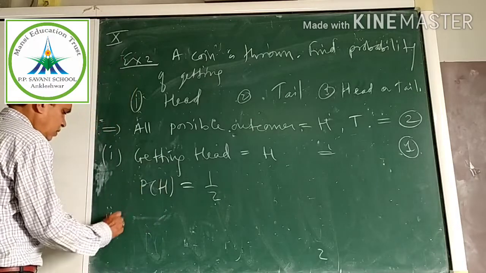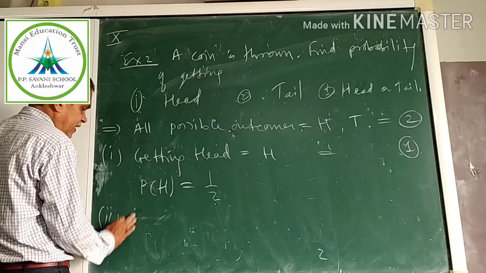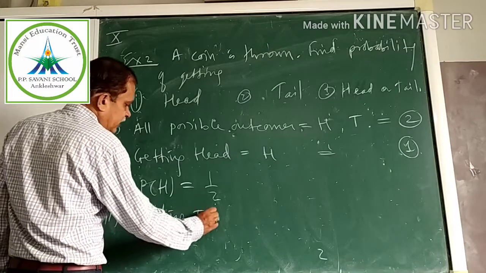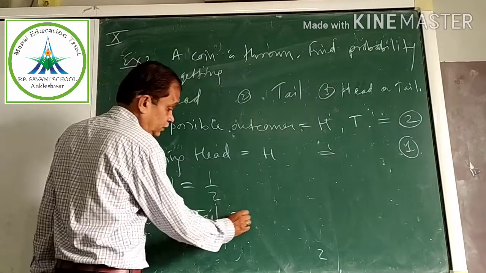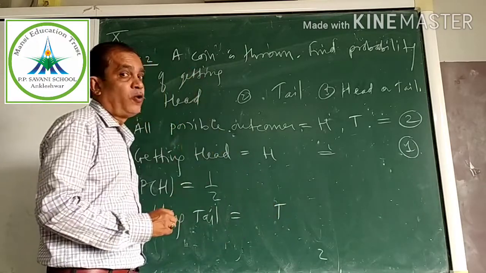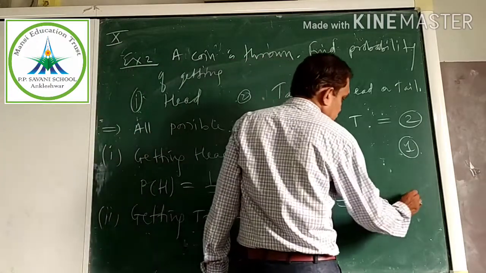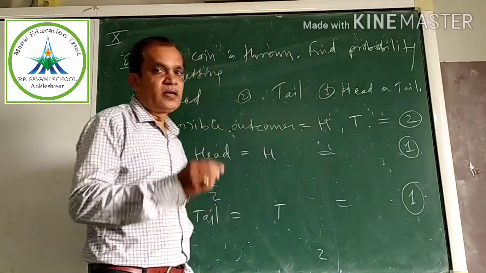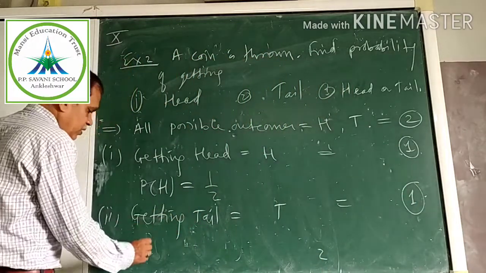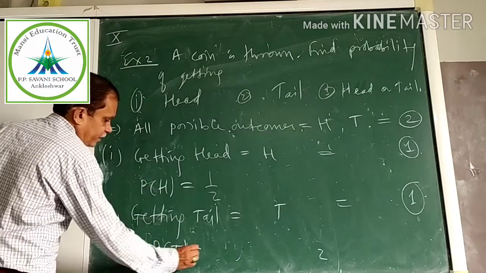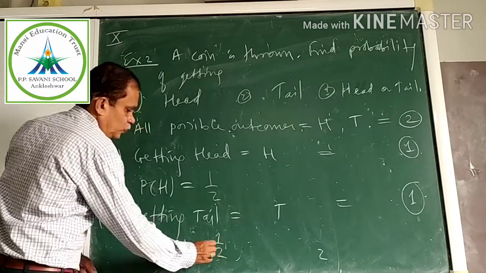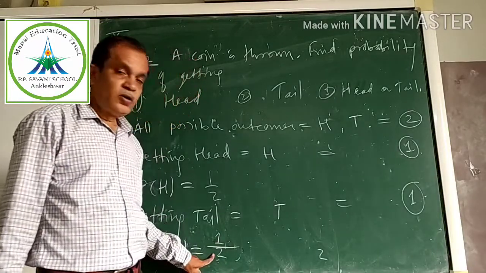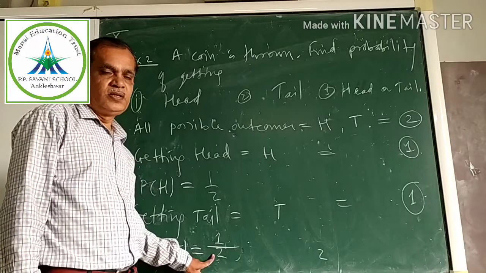Second, getting tail. How many tails are there in one coin? Only one tail in one coin. So that is also 1. Encircle it like this, systematic. Now see, probability of getting tail is 1 upon 2. Number of outcomes upon total number of outcomes. Okay, 1 upon 2.